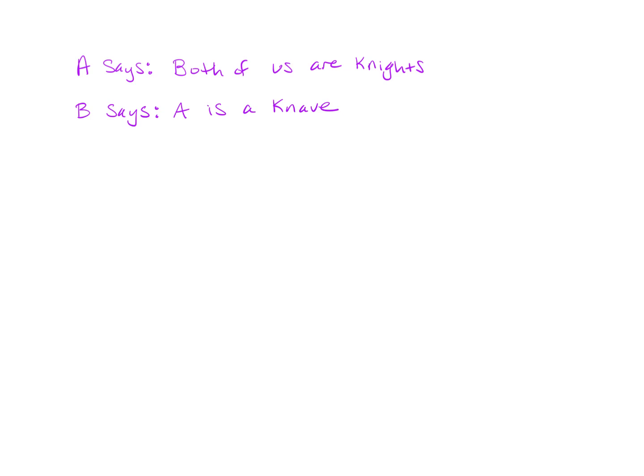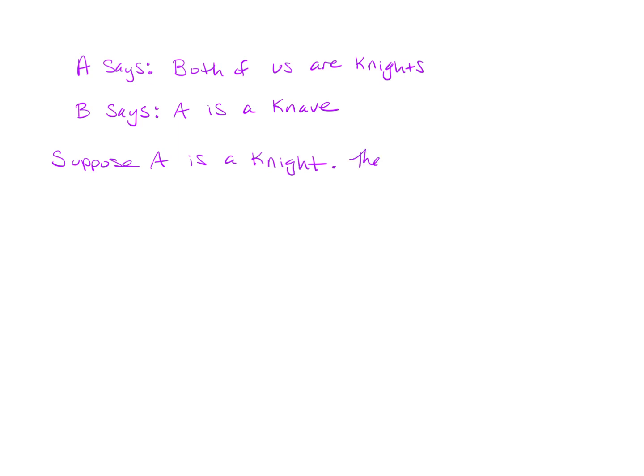We're going to start by supposing something. We have to believe something to start. We're going to take a premise, believe it, and see what logical conclusion it leads us to. So I'm going to start by believing A. So let's suppose A is a knight. Okay, we're going to believe A means A is a knight.